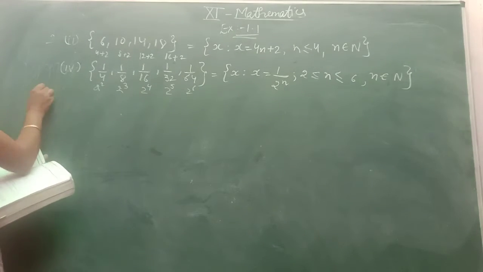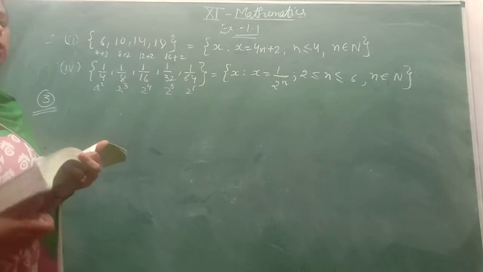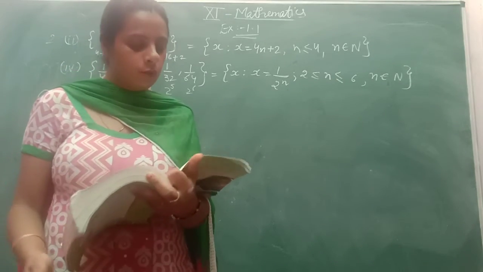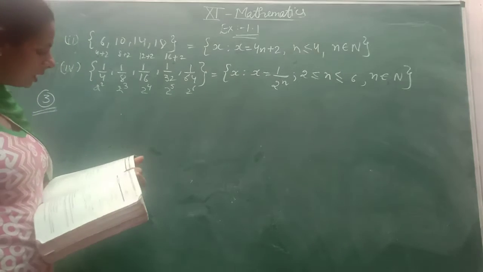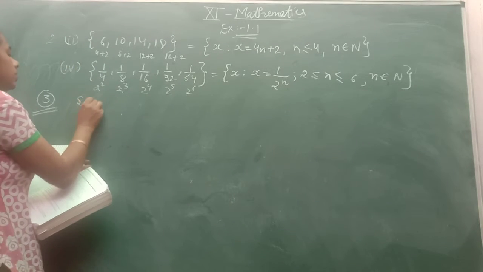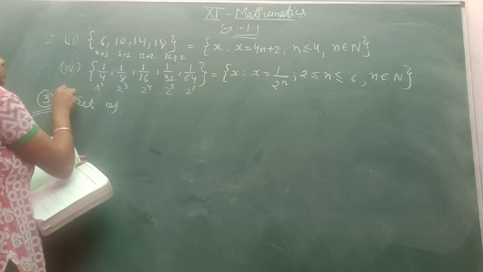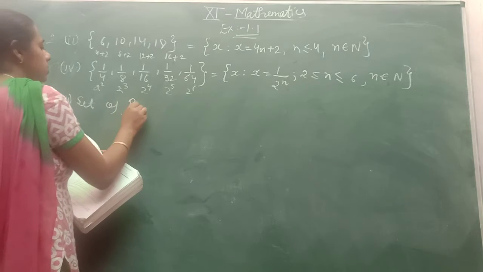Question number 3, in which all the sets are given in the set builder form and you have to write them in the list form. Okay, you have to create the list. Second, the set of all prime numbers. Second part, that set of prime numbers